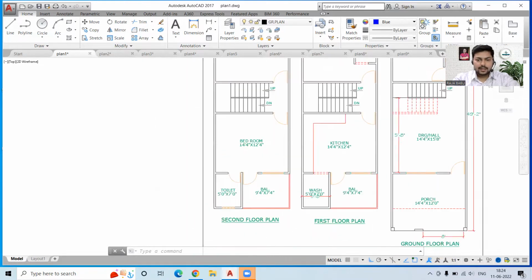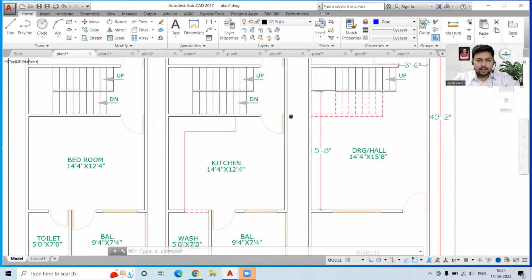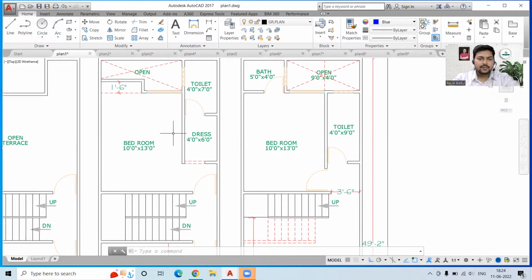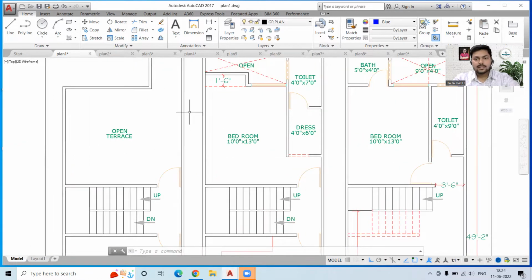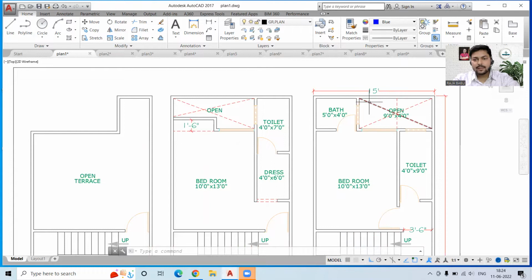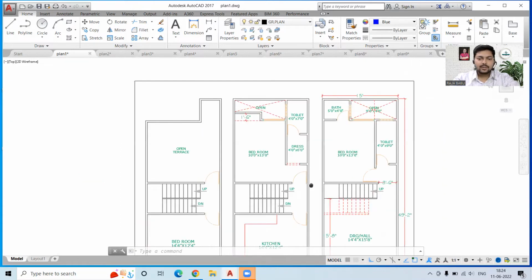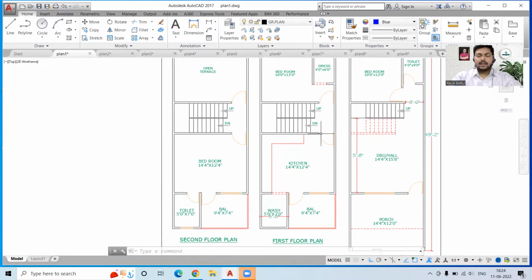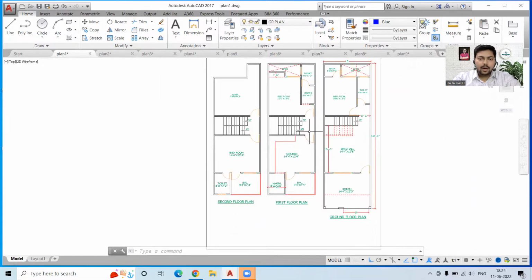Okay, now so only this open space is not justified, these two open spaces are justified. On this place we can have just this much of the open area, or we can extend this toilet over here and give an opening at this place. Okay, so that will be sufficient.